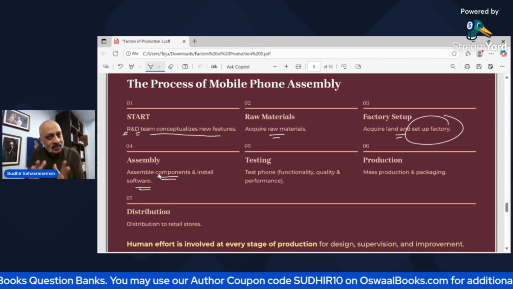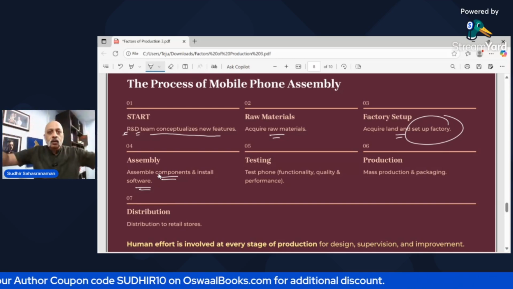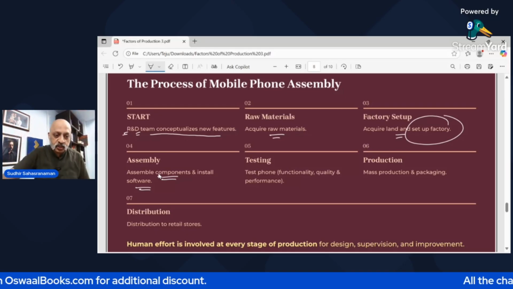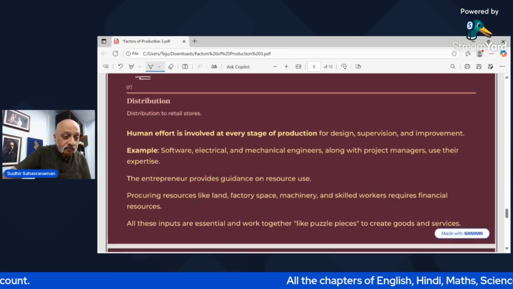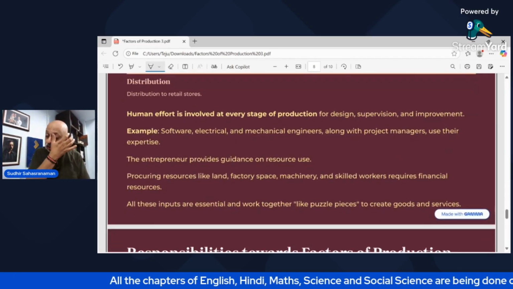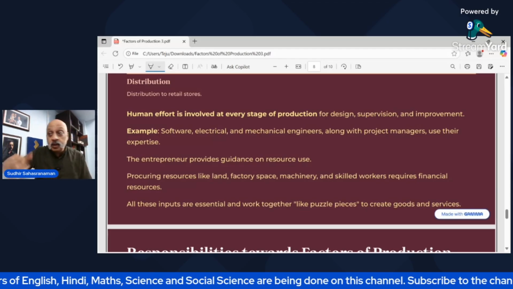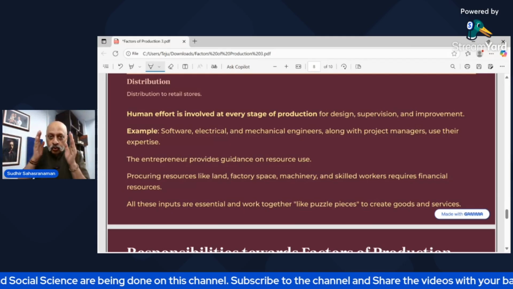Then once all that is streamlined, you go in for mass production. We will produce 2 lakh mobile phones every month from this factory. So you do this mass production, and then you distribute it, you sell it to retail stores. So at every stage, you need human effort: for designing it, for research, for development, for supervising it, for testing it, for improving it. You need the human element.